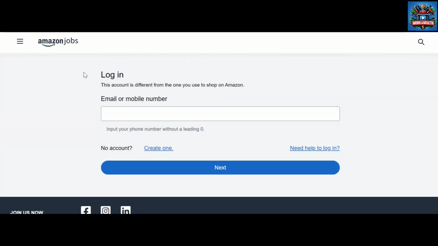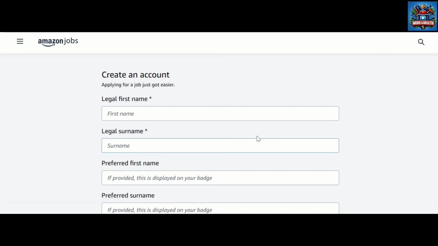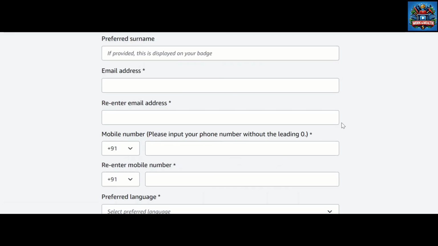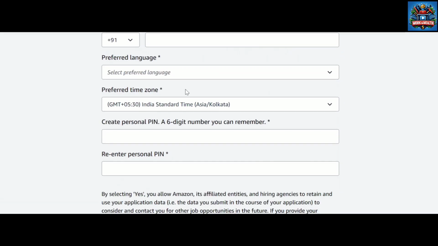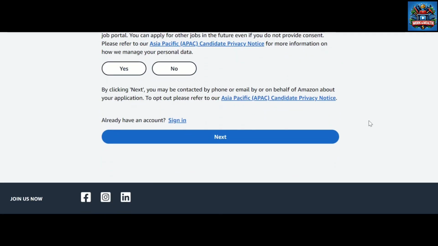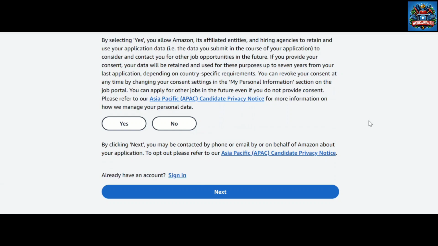Wait for some time, it's loading. See, it will take you to the login page. Here by entering email or mobile number, you can log in, guys. If you don't have an account, tap create one, and fill in these details. Very simple: your name, email ID, phone number, preferred language and preferred time zone. And you need to create a personal pin here, a 6-digit personal pin, and tap the next button. The account will be created.